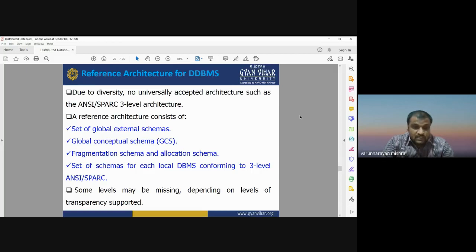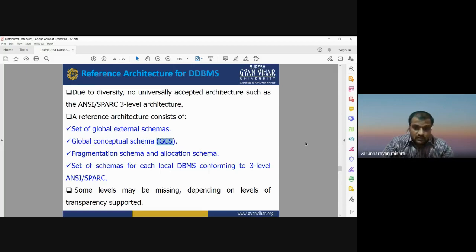So some labels may be missing depending on the level of transparency that may be supported by DDBMS. This is about the reference architecture. It means there is no universally accepted architecture, but as a reference, you can use the global conceptual schema, in short, we call it a GCS. GCS is a kind of reference architecture. Anyone can refer to this architecture for creating their own distributed database management system.